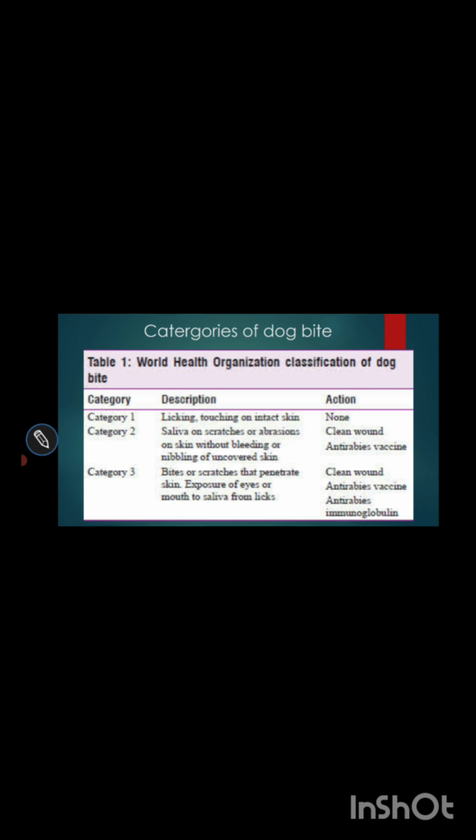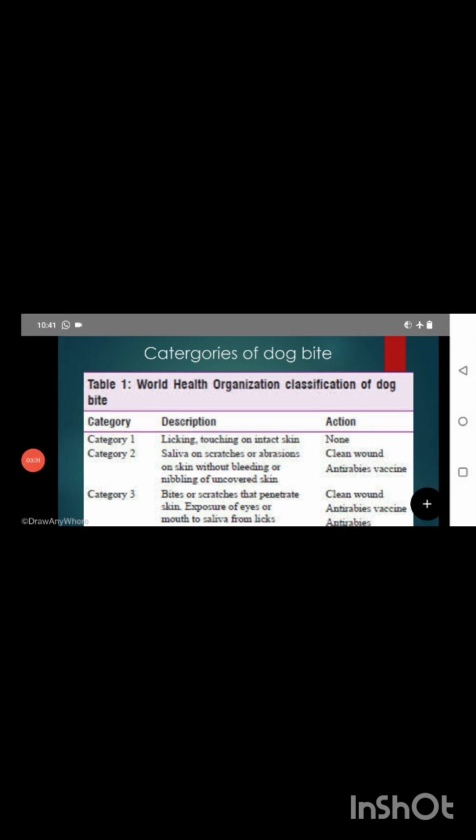Now, categories of dog bite. This means when you have to take the vaccine. See, there are stages of dog bite. Category 1 is licking or touching on intact skin. Dogs and cats will do this. During that time, you need not take the vaccine, but still we believe that this also can cause rabies. So if your dog is not vaccinated, then go and take your vaccines.